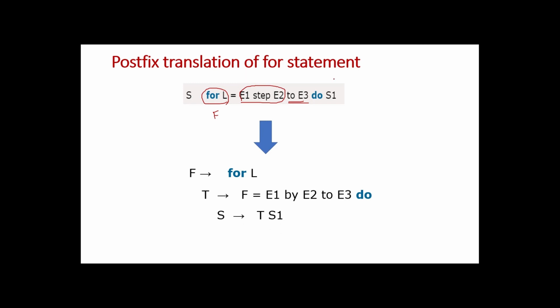Then S is equal to T S1. T is a non-terminal equivalent to the for loop and the statements within that for loop. After executing T, what has to be executed? The next statement, that is S1, has to be executed. So this is the postfix translation of for statement.